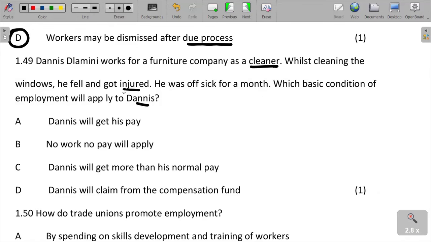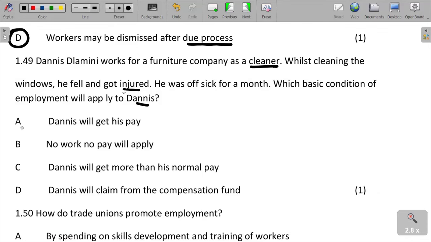The condition of employment that can apply to him is that Dennis will get his pay.